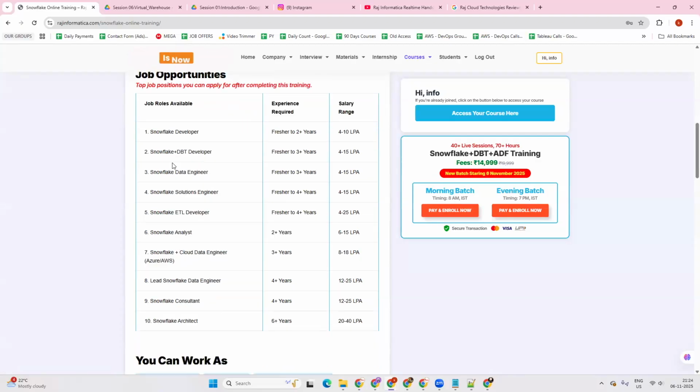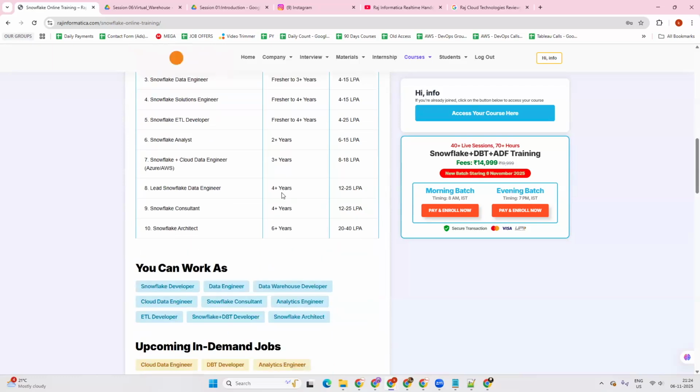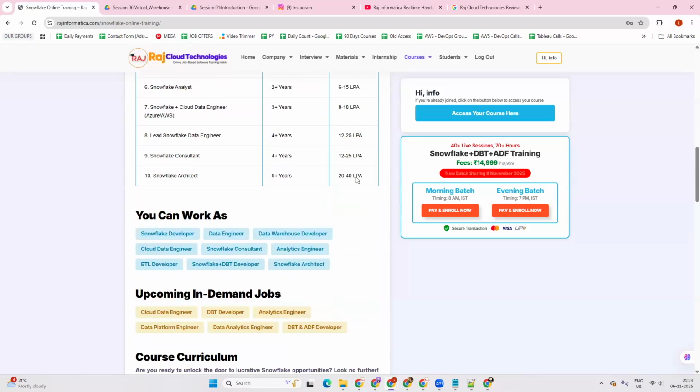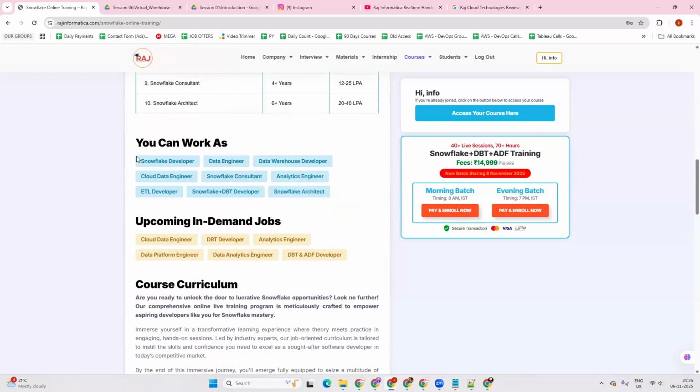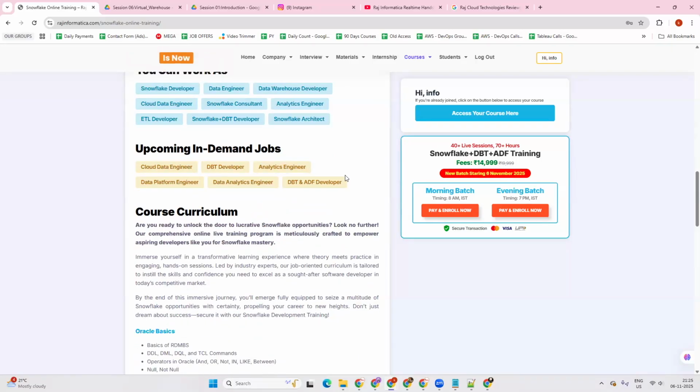You can see here, these are the job roles available right now, and the experience levels and the packages they are offering. This is just an average package. Even someone with 2 years of experience can get more than 10 LPA as well. Someone with 5 or 6 years of experience can get 20 to 40 LPA as well. It completely depends on your current package and how you are cracking the opportunities. If you go for counter offers, definitely you can get a 100% hike as well. You have a possibility for that too. These are the job roles that you can apply for, and these are the upcoming in-demand jobs right now in the market.